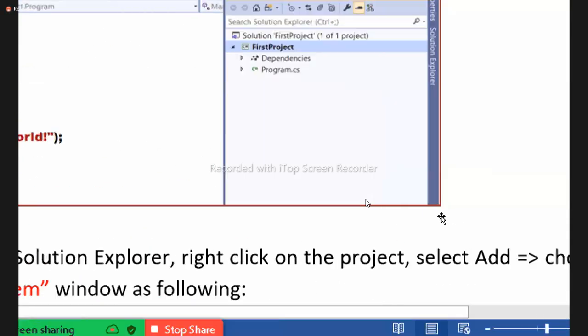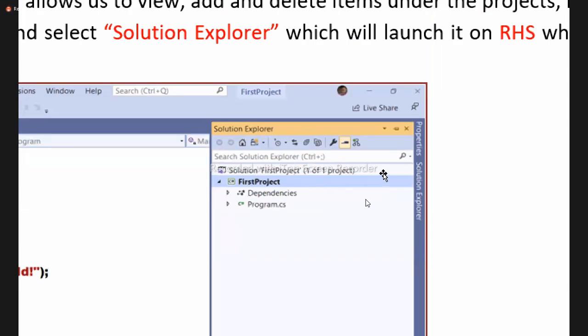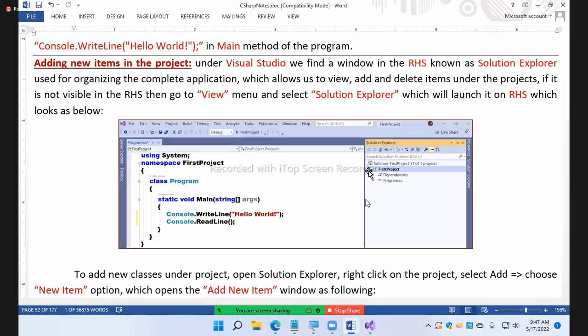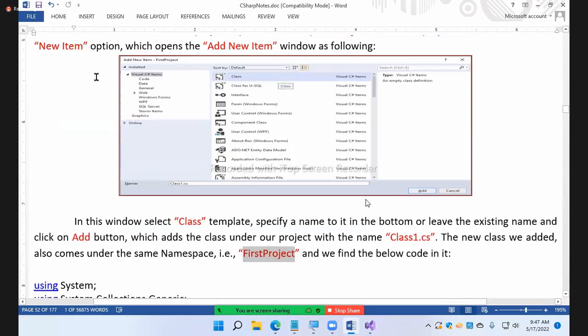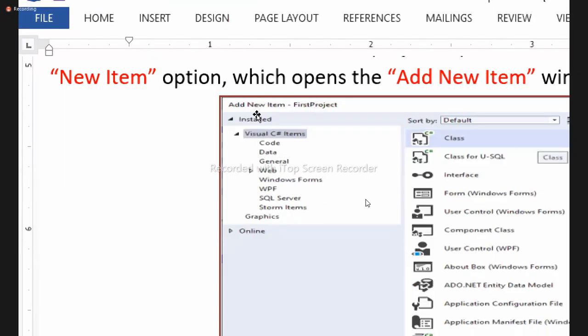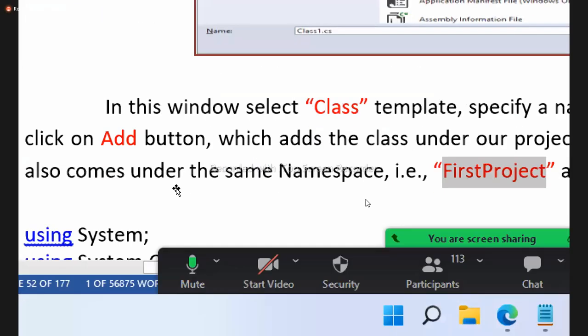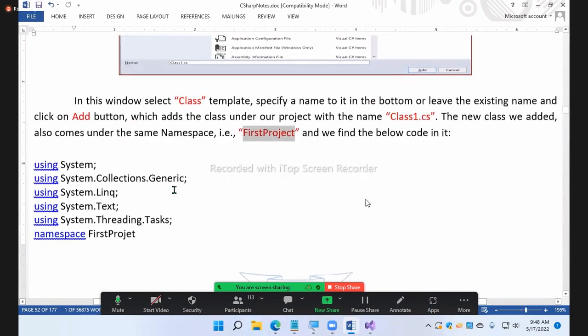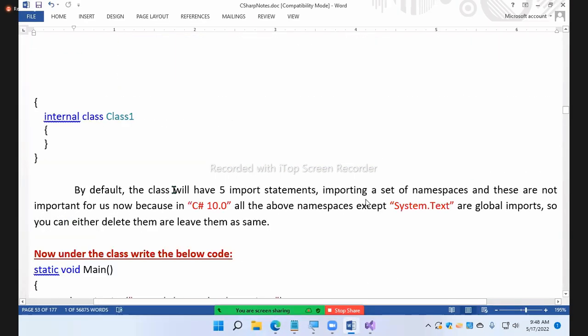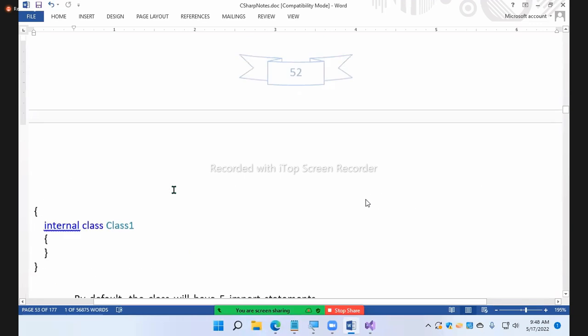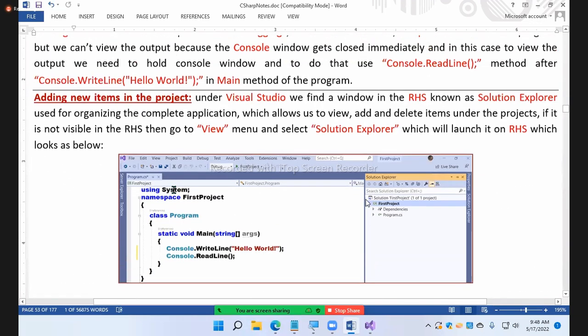So when you open it, this is what you get. Here in the Solution Explorer, right click on the project and select the option Add New Item. Then it opens a window called the Add New Item window. Select class as the template. If you want to change the name, change it, and click on the OK button. And this is what it has generated for you. This is the code that has been generated. Okay now?